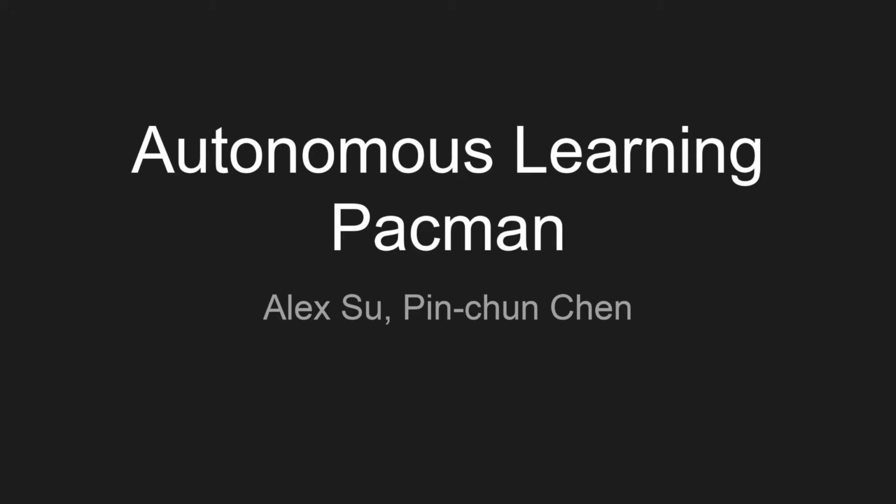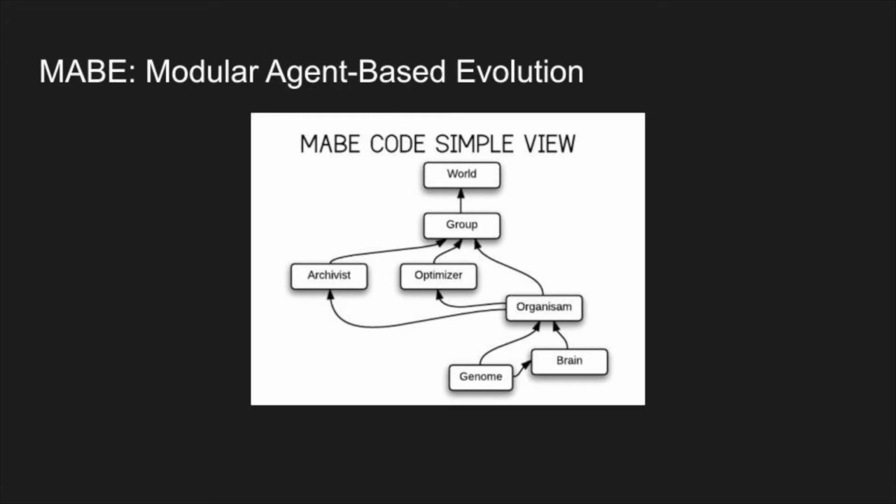Hello everyone. Today I will be showing you our project on building a system that autonomously learns how to play Pac-Man. Our project heavily depends on the Modular Agent-Based Evolution Platform, or MABE, so I will be explaining what it is and how it works. As the name implies, MABE gives us the ability to evolve agents. We can see the basic structure of MABE by looking at this diagram.